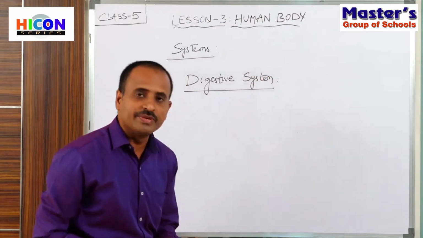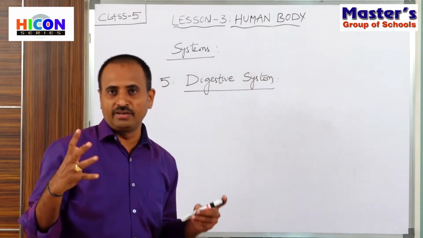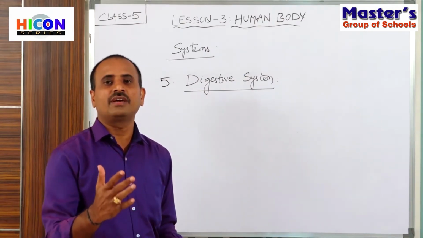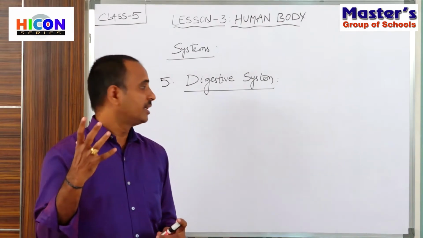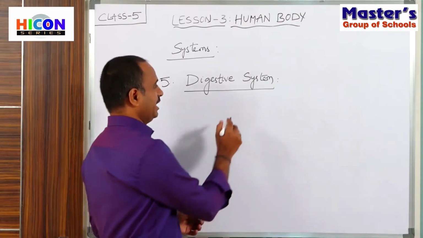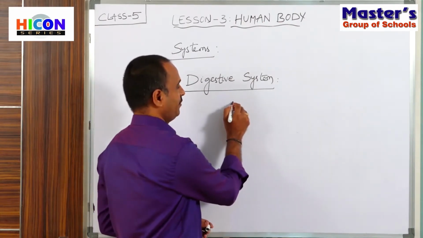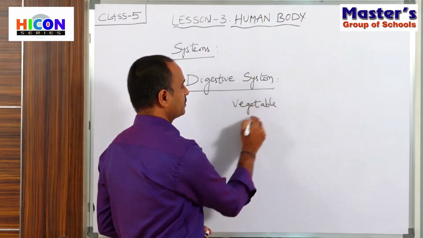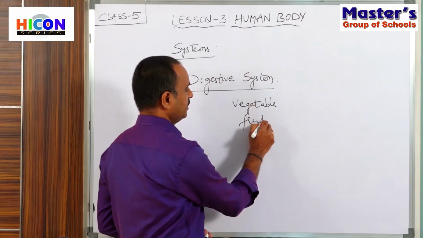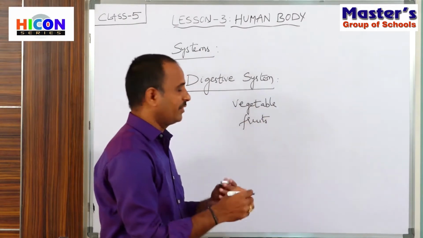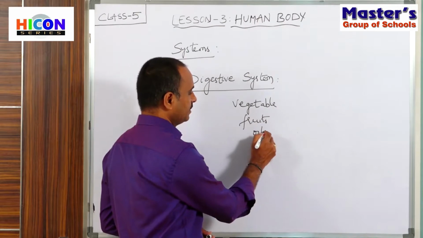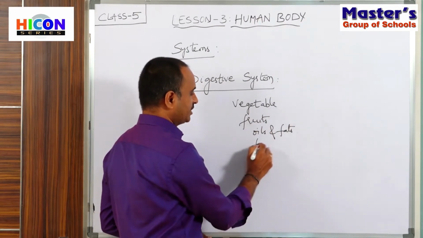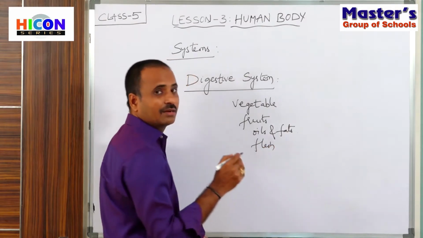So children, digestion means we eat different types of food items during our breakfast, lunch and dinner. Especially we eat different types of vegetables, fruits, oils and fats, and we eat flesh and drink milk.